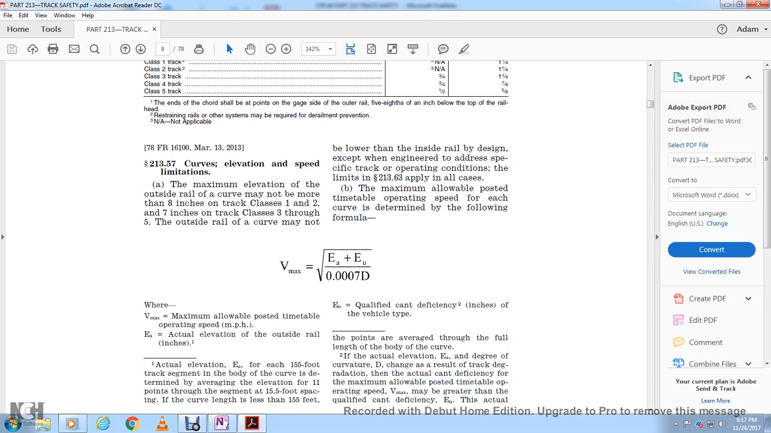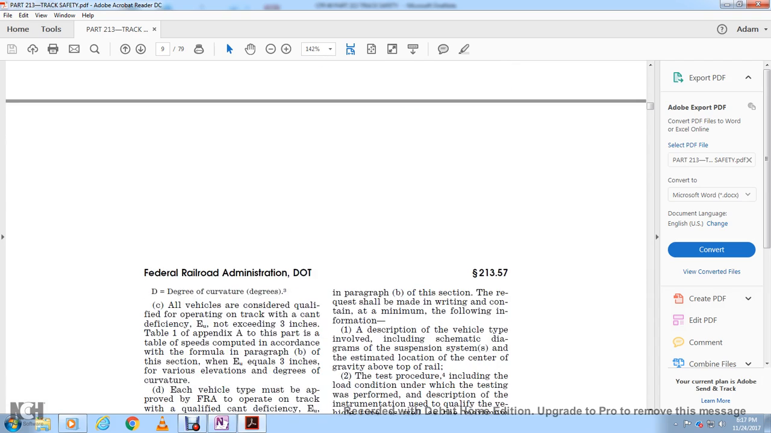The maximum allowable operating speed for each curve is determined by the following formula. Vmax, the maximum allowable posted timetable operating speed in miles per hour, equals the square root of E, the actual elevation of the outside rail in inches, plus Eu, the qualified cant deficiency in inches of the vehicle type, divided by 7 ten-thousandths of D. And D is the degree of curvature.